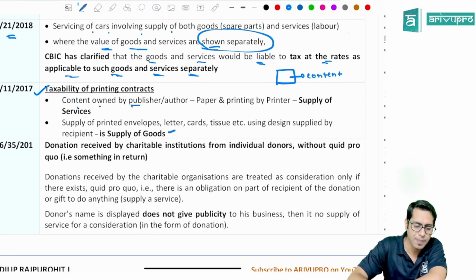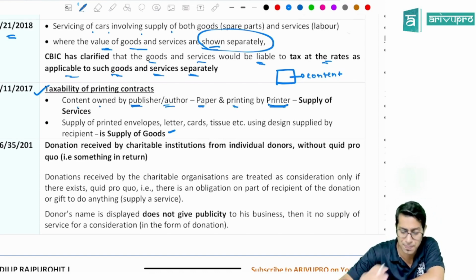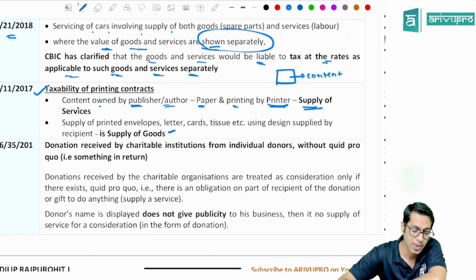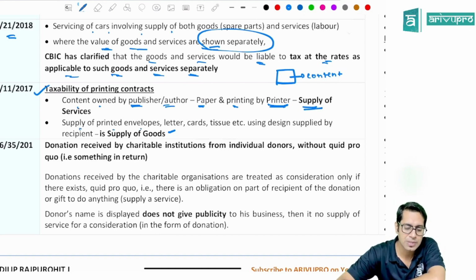Content is owned by the publisher or the author, and paper and printing is given by the printing press, or the printing is done by the principal printing press, then it will be treated as supply of services. Now, supply of printed envelopes, letters, cards, tissue papers, etc., using the design supplied by the recipient, it will be treated as supply.